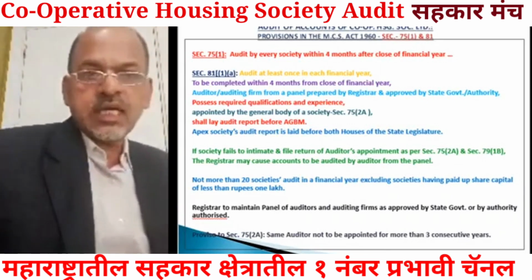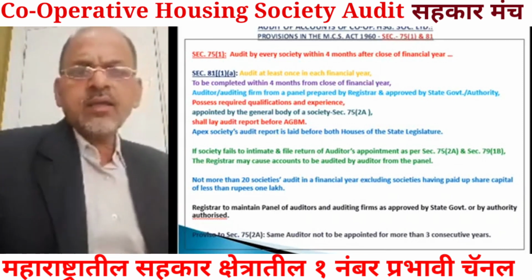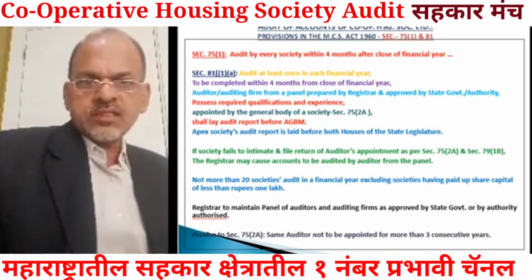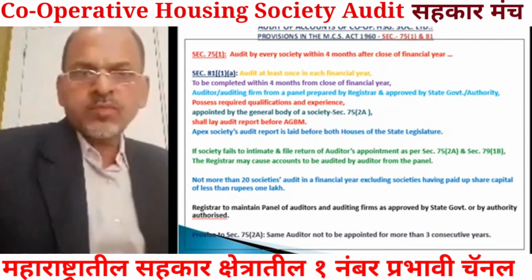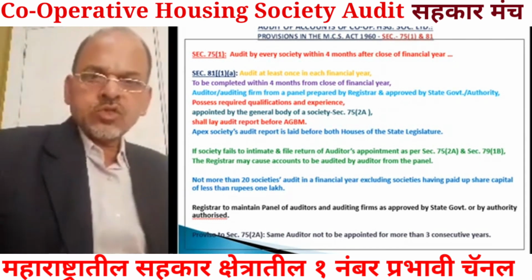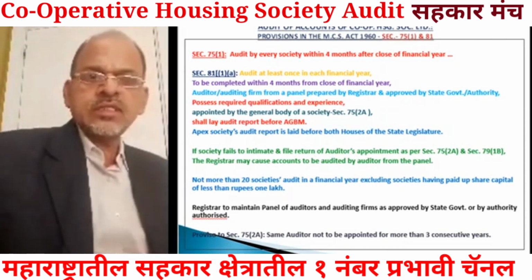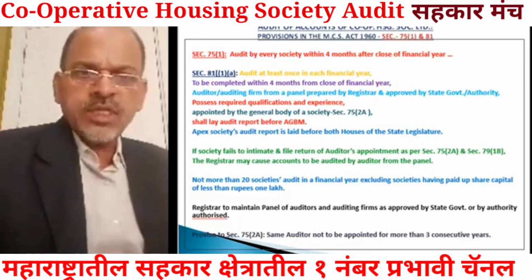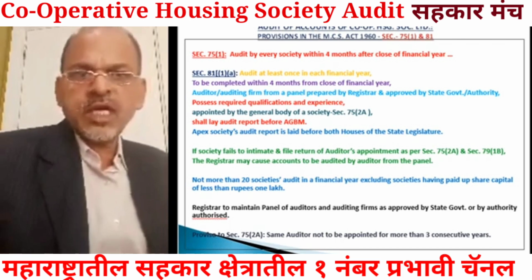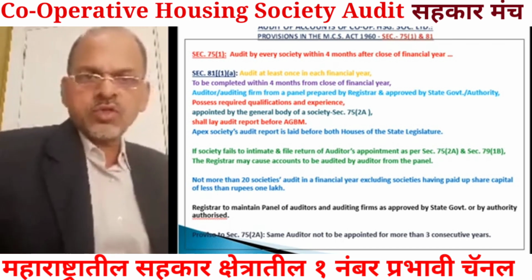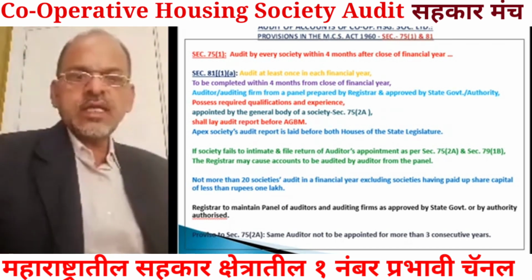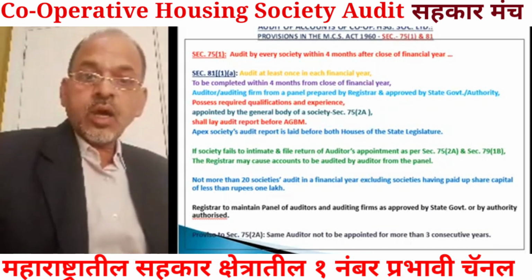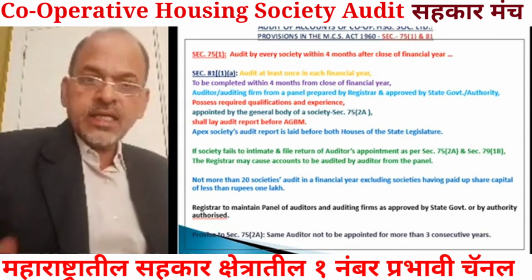Now online facility is available, means you will have to get your society registered online on the portal of the registrar, and once your society is registered online on the portal of the registrar, then all these reports, annual reports, you can submit online also. That facility is also made available to cooperative societies, cooperative housing societies, etc. Online you can file this return within 30 days of the annual general body meeting in which the statutory auditor has been appointed.